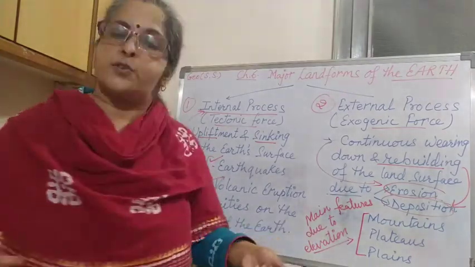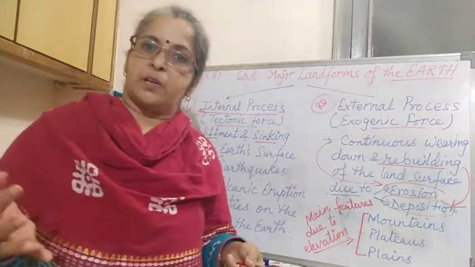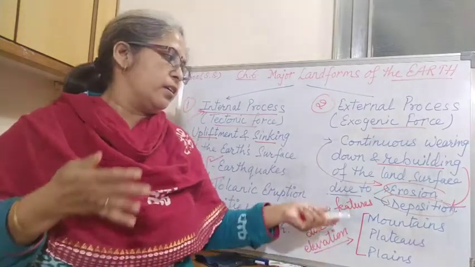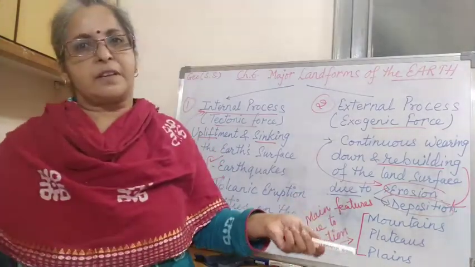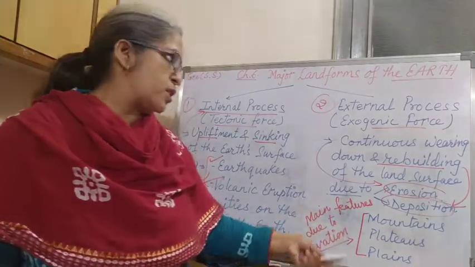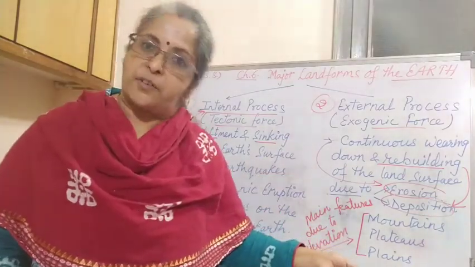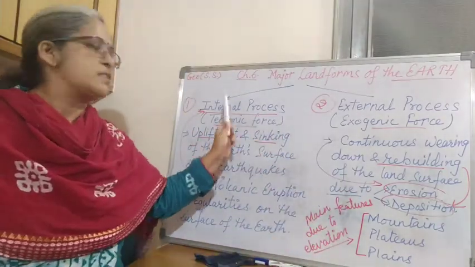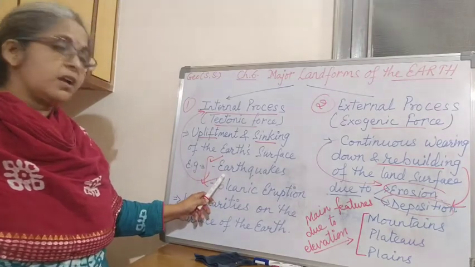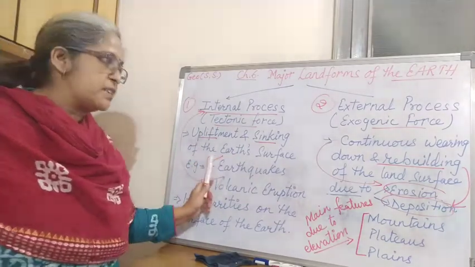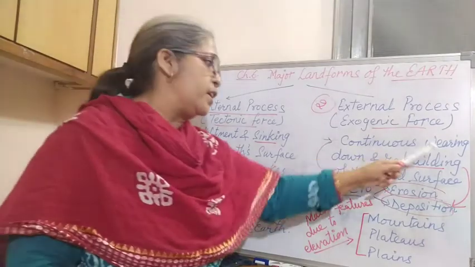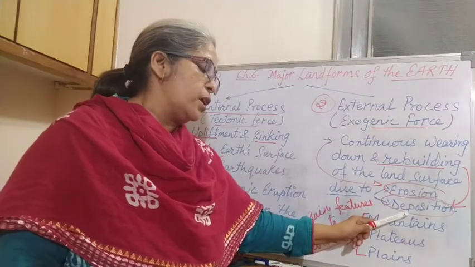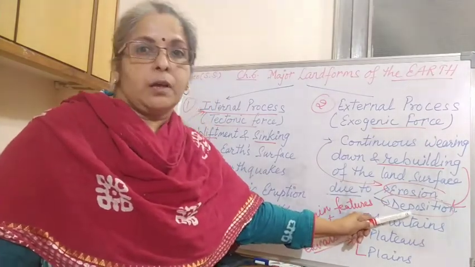Why these features are important in our life, the climate of these places, and the population, where it is very dense or very less, according to the landforms on the surface of the earth. How they formed, you came to know: the internal process inside the earth due to upliftment and sinking, and the external process due to continuous wearing down, erosion, and rebuilding of the land surface due to deposition.